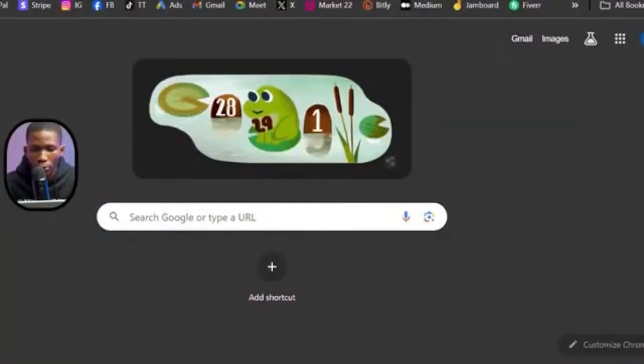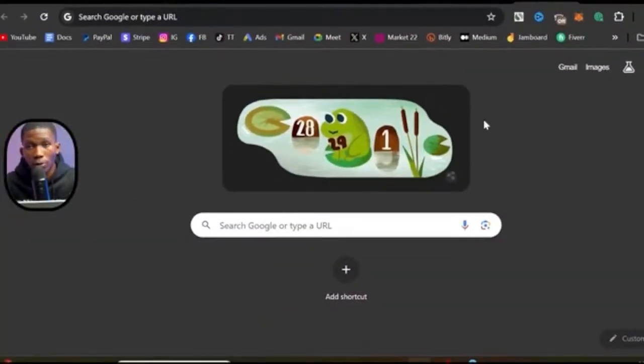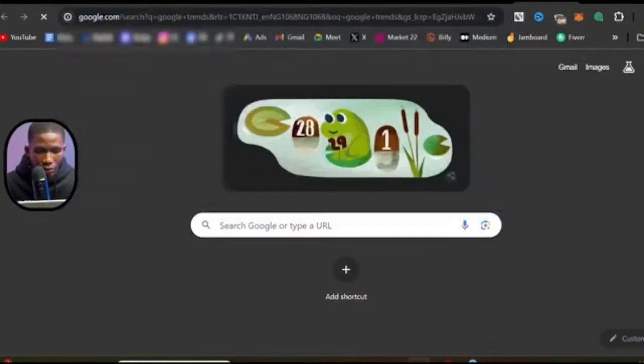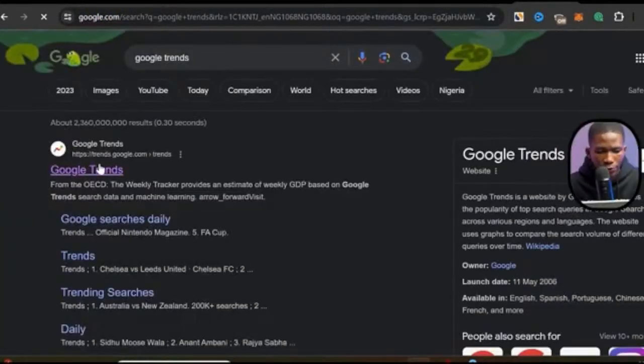So now we've actually used AI to do the market research. Now we're going to do even deeper market research and try to figure out, okay, this thing that I found, are there people actively interested in this thing today, right? These are things you should ask yourself right now. So what I'm going to do is open up another tab on my laptop screen, come to the browser, and search for Google Trends. When I search for Google Trends, you can see the first one right here.